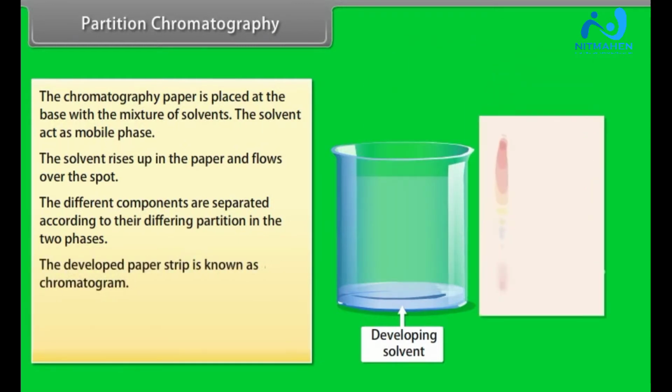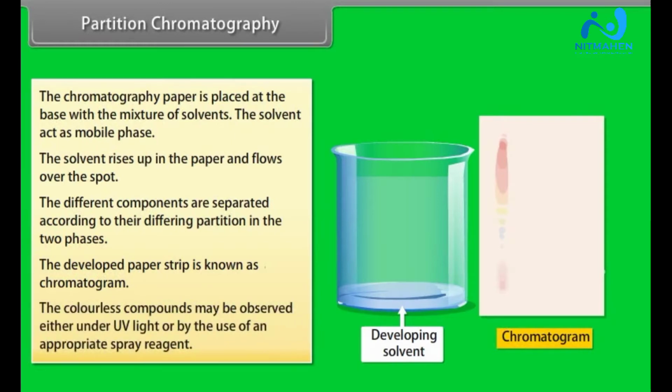The developed paper strip is known as a chromatogram. Colorless compounds may be observed either under UV light or by the use of an appropriate spray reagent.